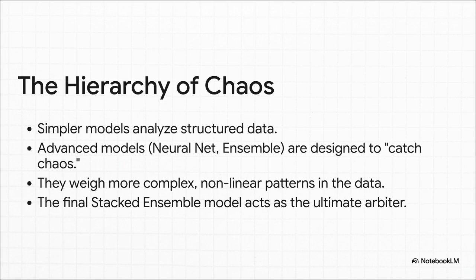Think of it like this. The simpler models, they see the game in black and white. Just the basic stuff, like goals, shots, saves. But the more advanced models, especially the neural network, they're designed to catch the chaos. They see in color. They can spot all these complex, hidden patterns that the other models just completely miss. And that final stacked ensemble model, it's the ultimate judge, and you better believe it, it's listening very, very carefully to the models that can actually see that chaos.